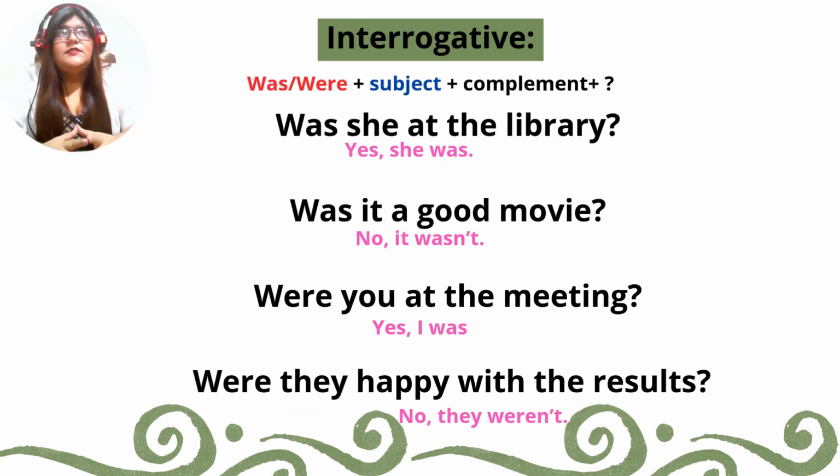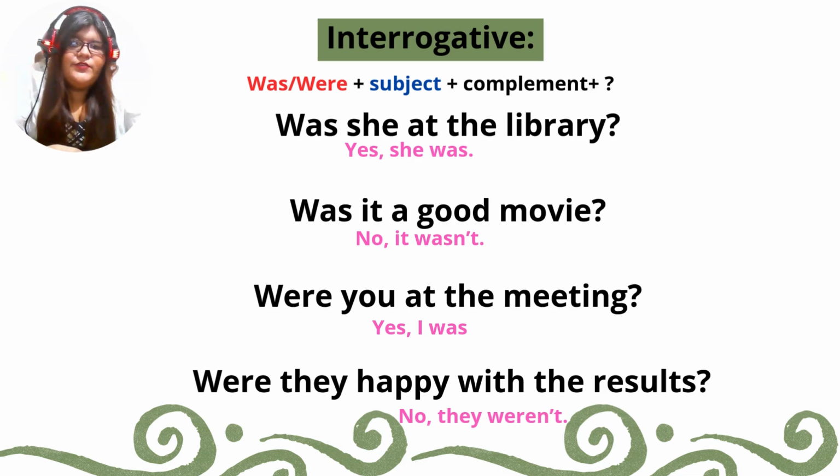Now let's see it in questions, or in interrogative. We have, from the beginning, was and were, then the subject, then the complement. Was she at the library? And you can answer yes or no. Yes, she was.